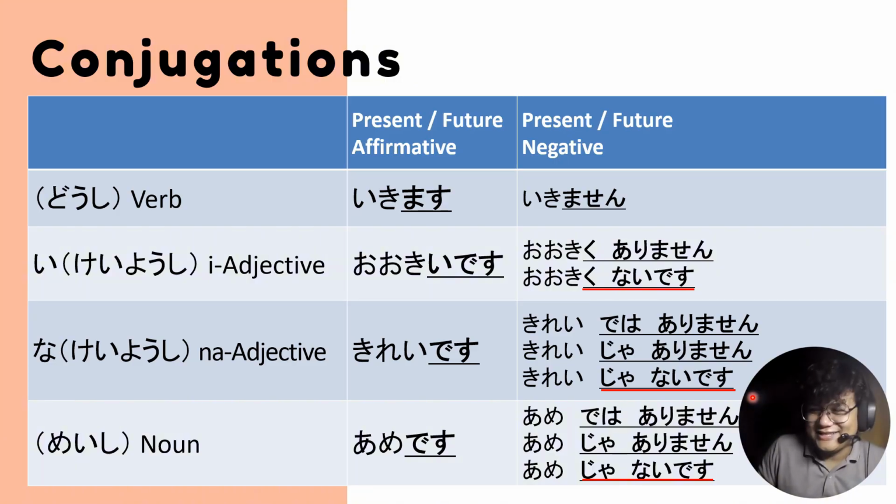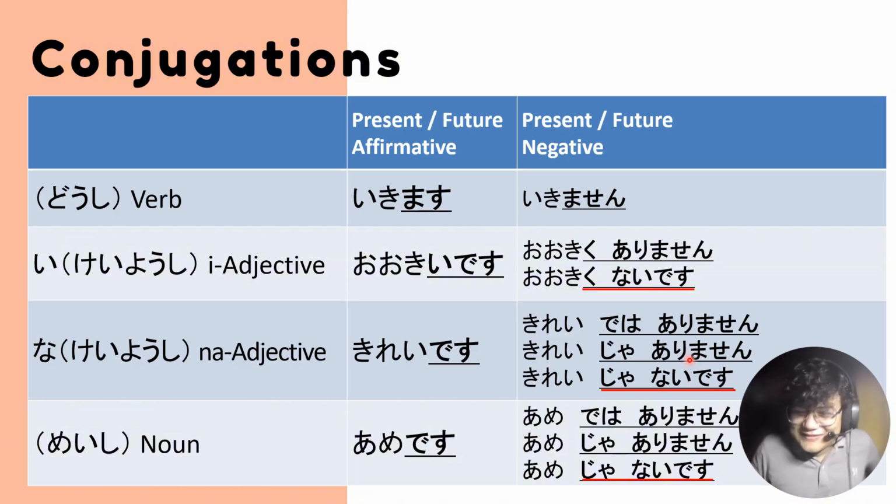You're adding des to make it sound polite, but it's not actually polite because you're not using ja arimasen. Can you imagine? So again, we have dewa arimasen, ja arimasen, and then janai desu. Janai is casual, but you're trying to make it sound polite, therefore you're adding des.